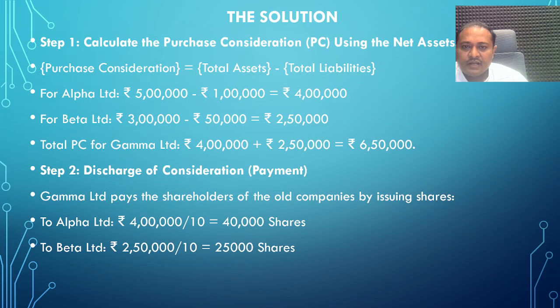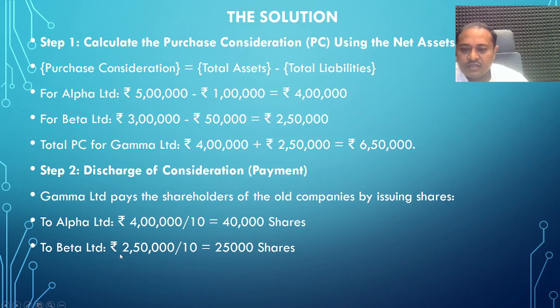For Alpha Limited, there is 4 lakh rupees purchase consideration. It will be discharged through shares at 10 rupees per share. So we calculate 4 lakhs divided by 10 rupees per share, which is 40,000 shares. Afterwards, for Beta Limited, 2,50,000 is the purchase consideration.